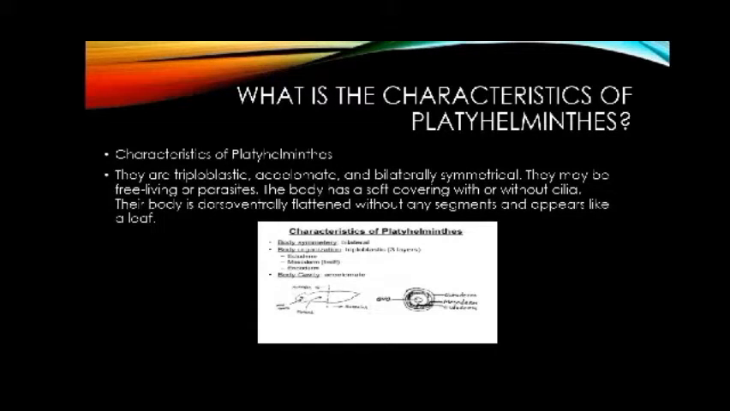What are the characteristics of platyhelminthes? The characteristics of platyhelminthes are triploblastic, acoelomates, and bilaterally symmetrical. They may be free-living or parasites. The body has a soft covering with or without cilia. Their body is dorsoventrally flattened without any segments and appears like a leaf. So those are the characteristics of platyhelminthes.